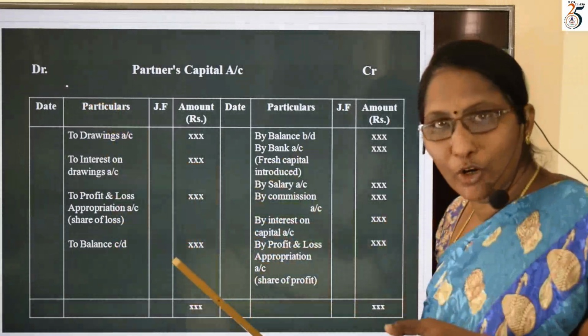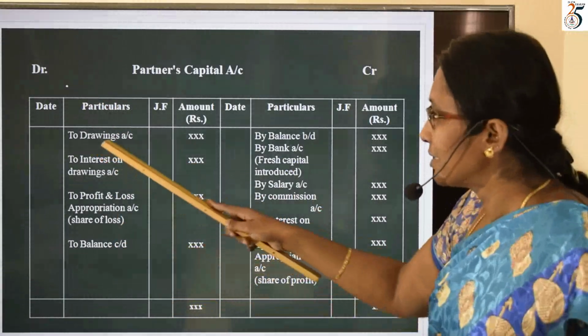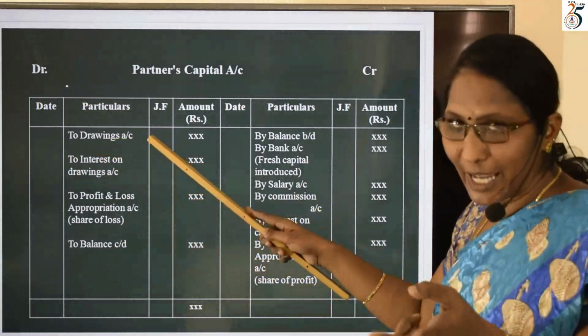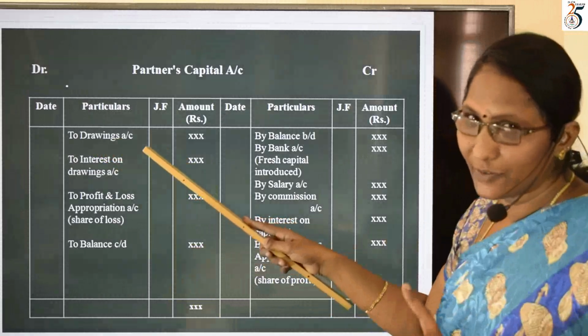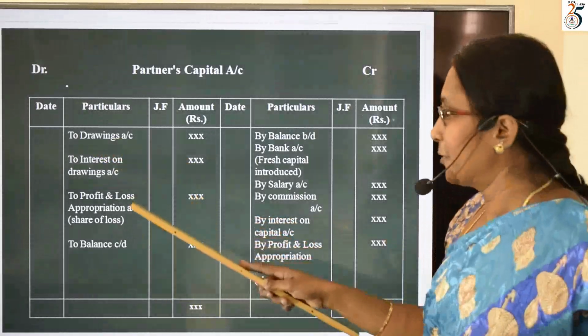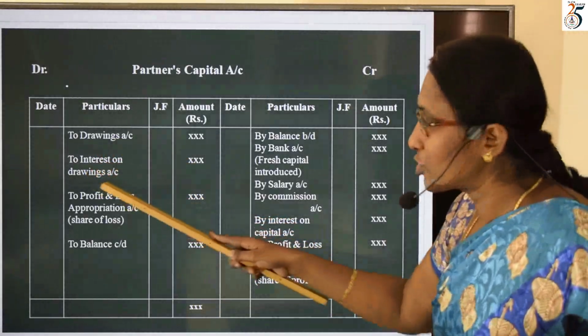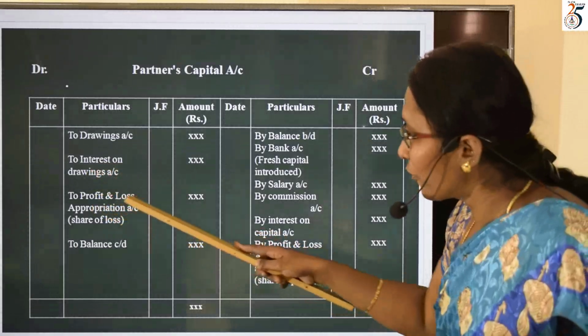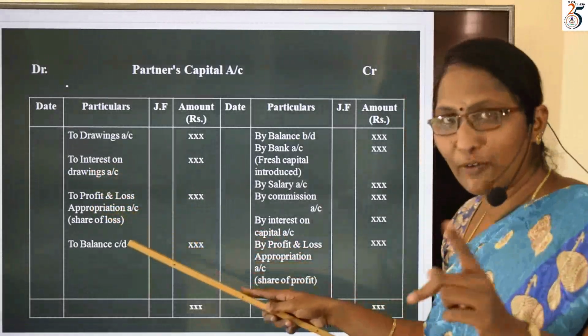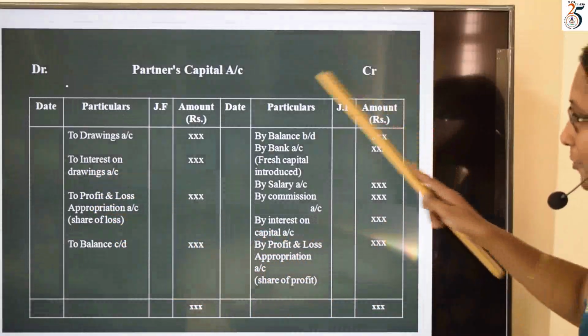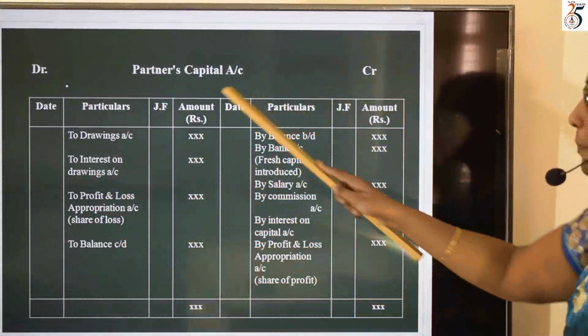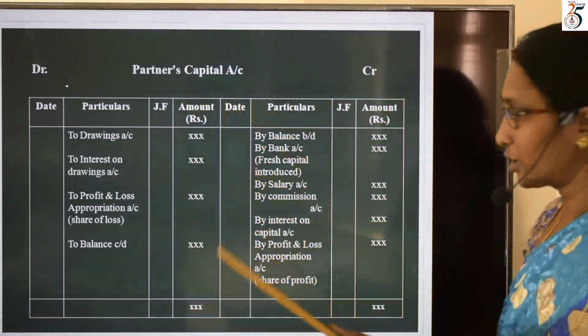So which are the values you are going to write in the debit side? One is drawings and one more, cash or bank if it is a withdrawal against capital. And next one is interest on drawings. Next one is profit and loss appropriation account, share of loss. So these are the entries we are going to do in the partners' capital account.